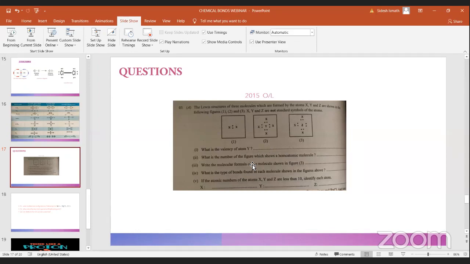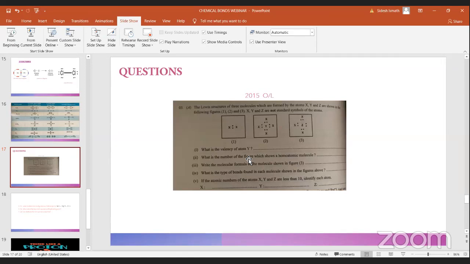What is the number of the figure which shows a homoatomic molecule? Now you are getting questions on homoatomic and heteroatomic molecules. Can you all answer the second question? Yes, the homoatomic molecule is represented by number 1.